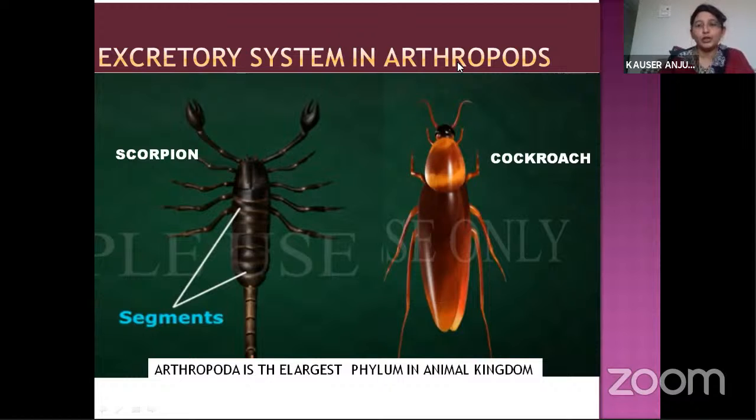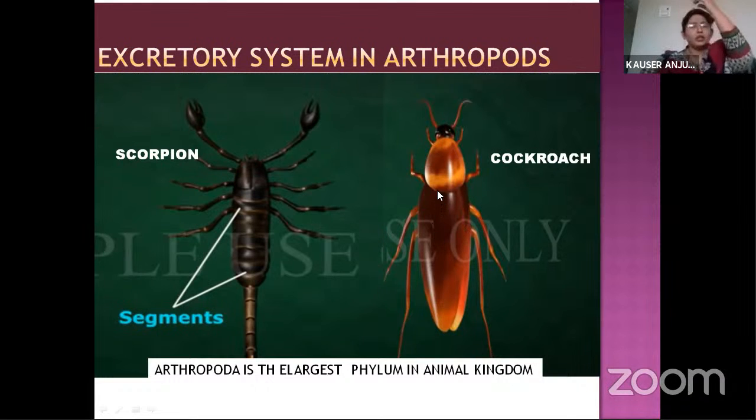Arthro means jointed. Pod means feet. See here, two animals are displayed. One is the scorpion and the second is the cockroach. And this is the most commonly seen animal, isn't it? This animal you can find during night time. So it is active during night time. So it is a nocturnal animal.